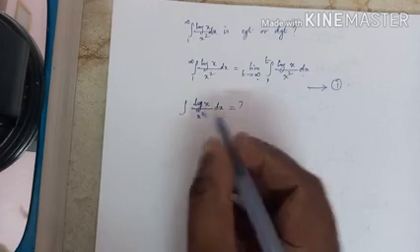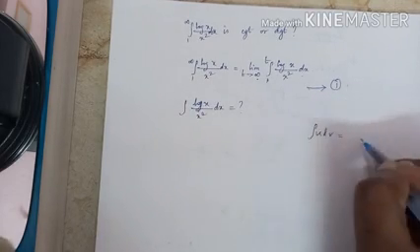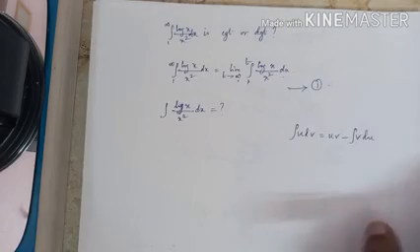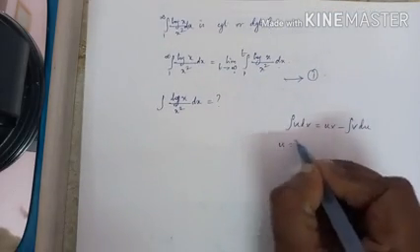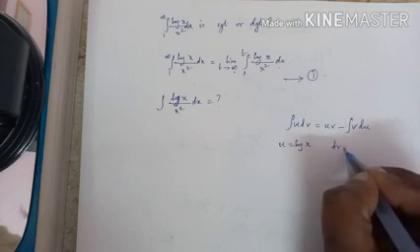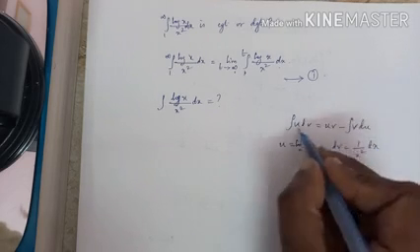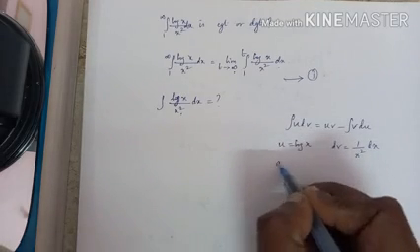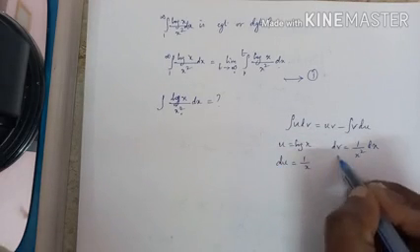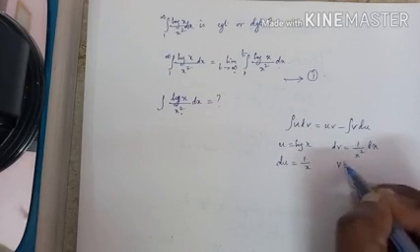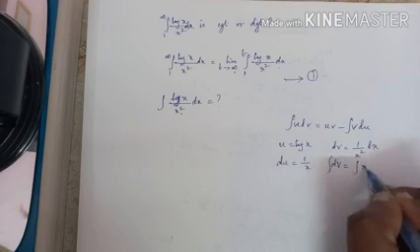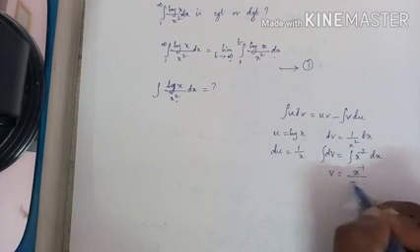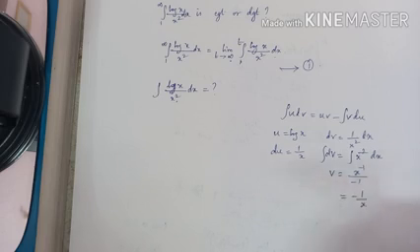We know integration by parts: the integral of u dv is equal to uv minus the integral of v du. Here let us consider u as log x and dv as 1 by x square dx. For u we need du, and from dv we need v. What is v? It is the integration of x power minus 2 dx, which is x power minus 2 plus 1 by minus 2 plus 1, or minus 1 by x.